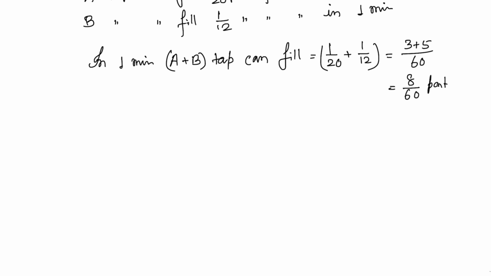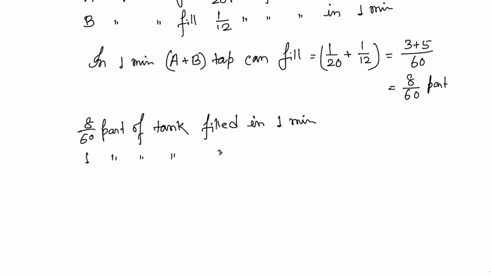So now 8 by 60 part of the tank is filled in 1 minute. Then one part, that means the whole tank, is filled in 60 by 8 minutes. You can also write this as 30 by 4, and cancelling again, it's 15 by 2. So 15 by 2 minutes is your answer.